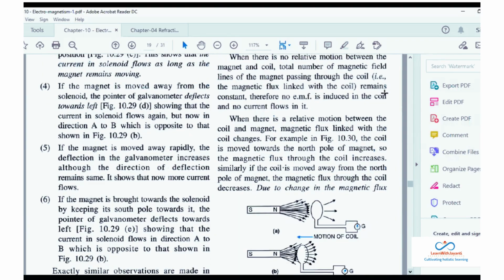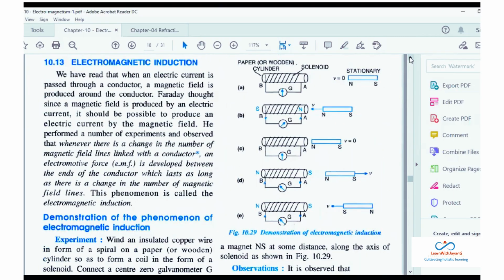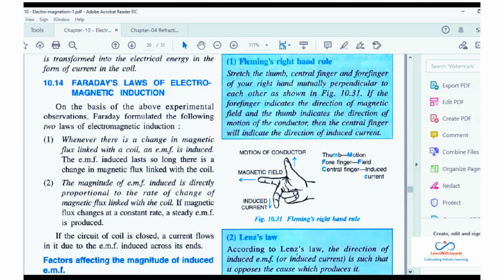Ma'am, why does it become south? There is a reason for it. Why does the same pole form? For that, we have Lenz's law. That is the reason.